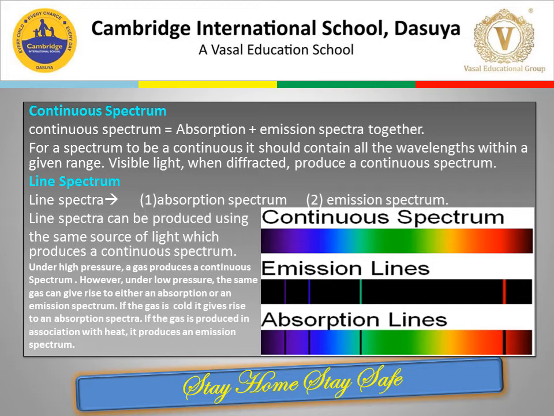The line spectra can be produced by using the same source of light which produces a continuous spectrum. Under high pressure, a gas produces a continuous spectrum. However, under low pressure, the same gas can give rise to either an absorption or an emission spectrum. If the gas is cold, it gives rise to an absorption spectrum. However, if the gas is produced in association with heat, it produces an emission spectrum.